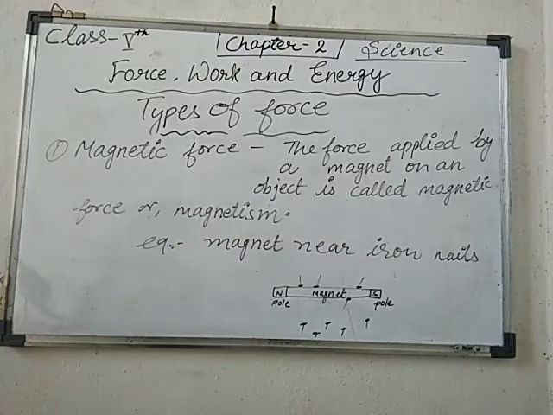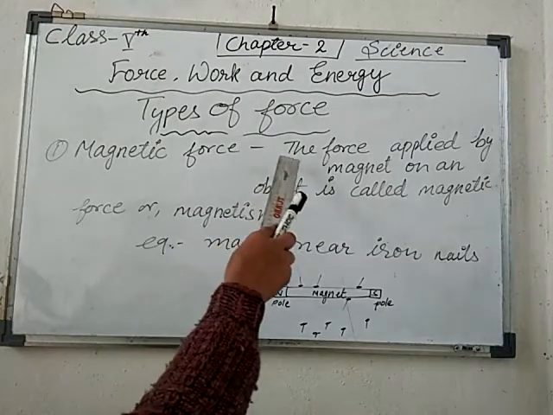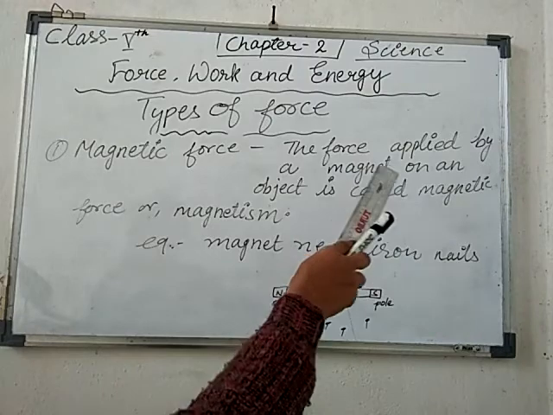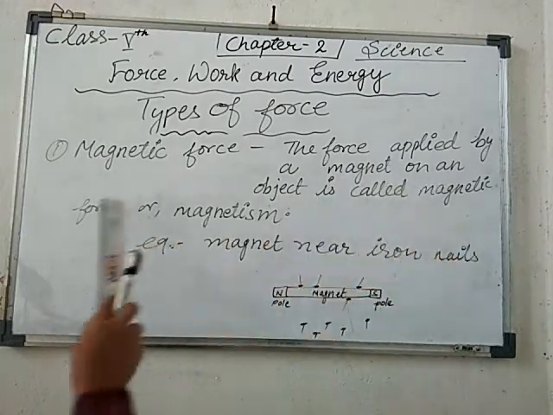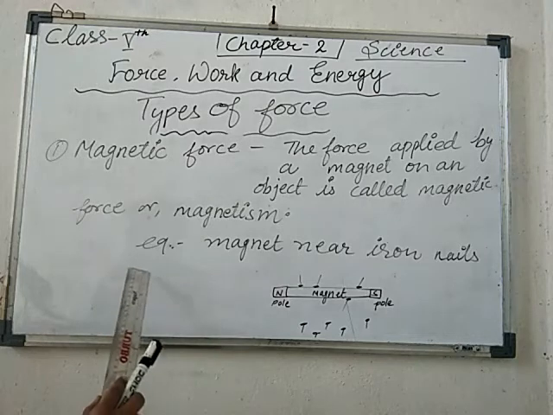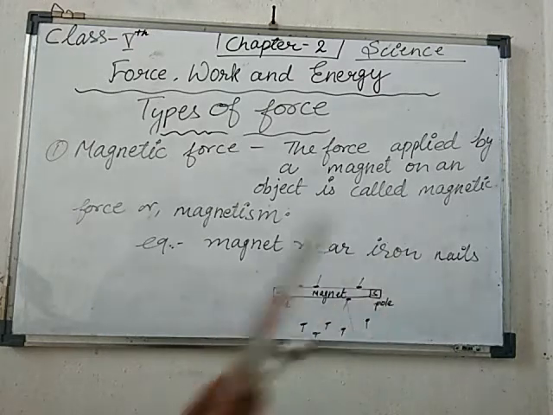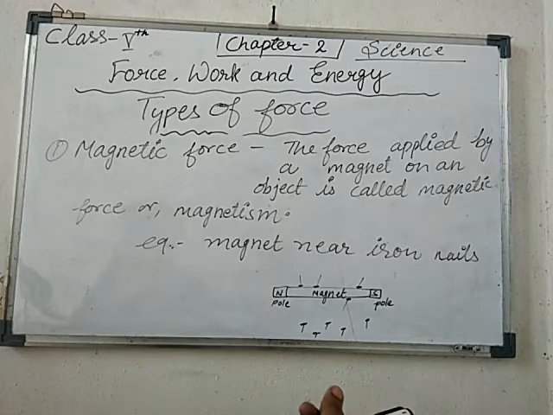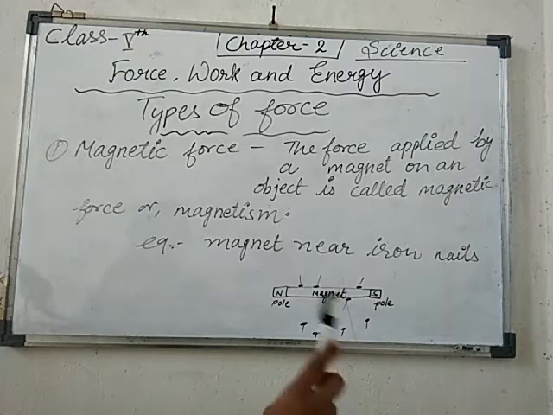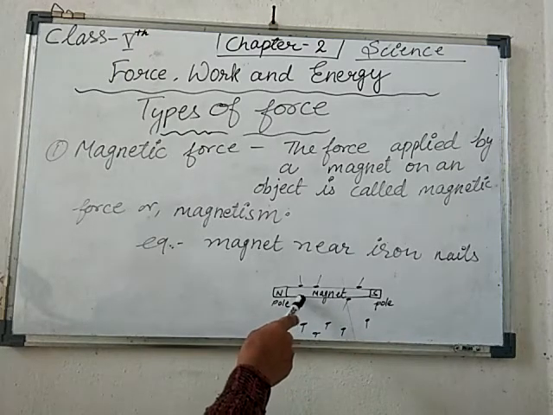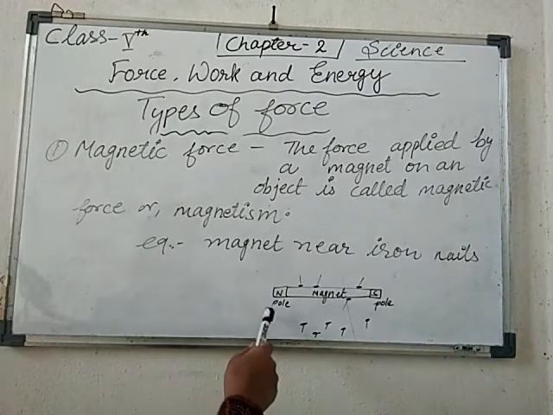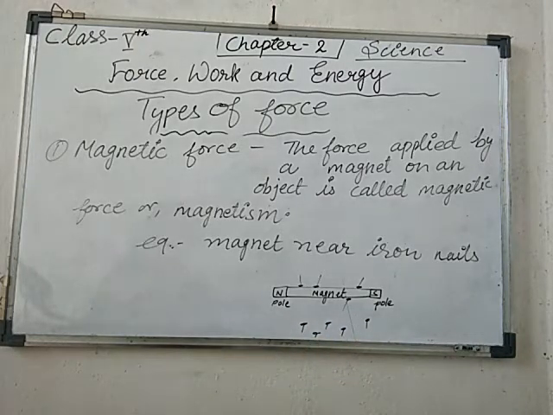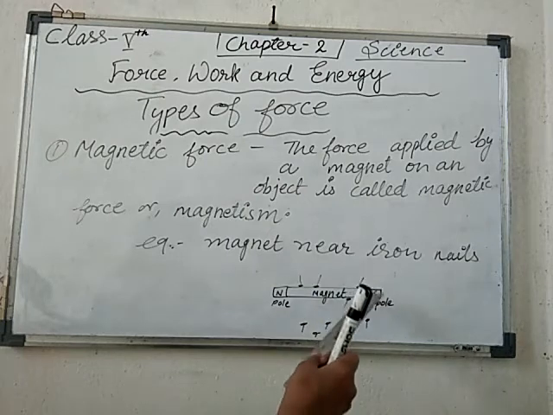So here I have written for you that the force applied by a magnet on an object is called magnetic force or magnetism. For example, a magnet near iron nails. Suppose there are lots of iron nails mixed in sand, and you want to pick up the iron nails. You are not going to pick them up by hand. What would you do? You take a magnet, and you know a magnet has two poles, a north pole and a south pole. One end is the north pole and the other is the south pole.